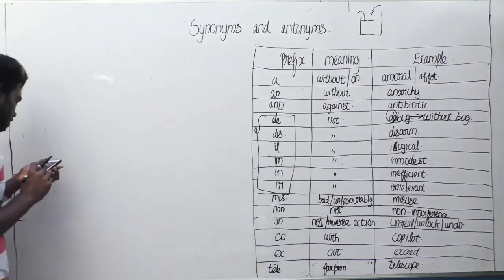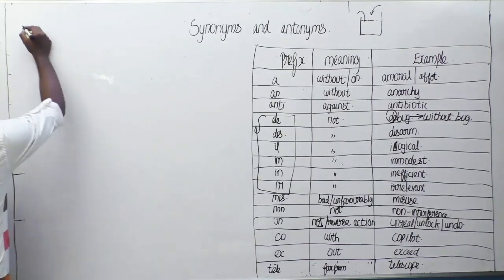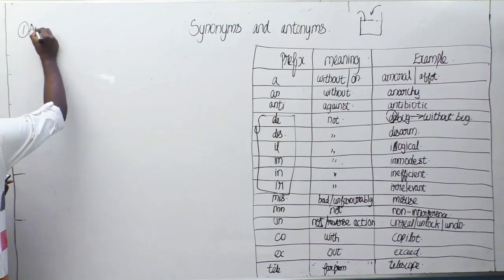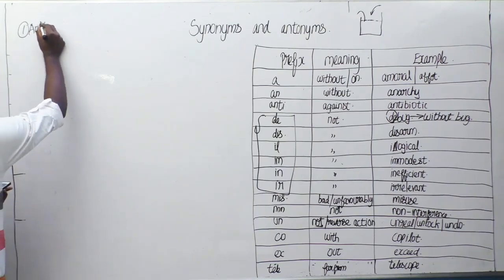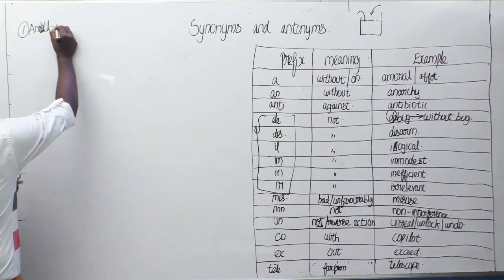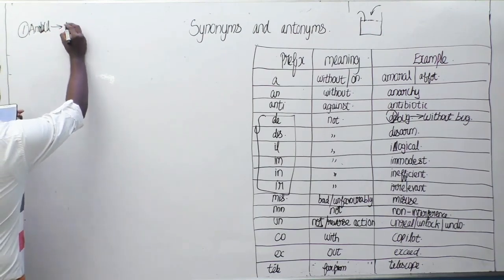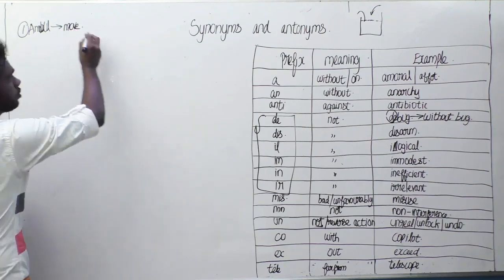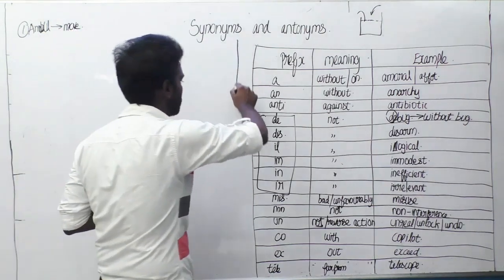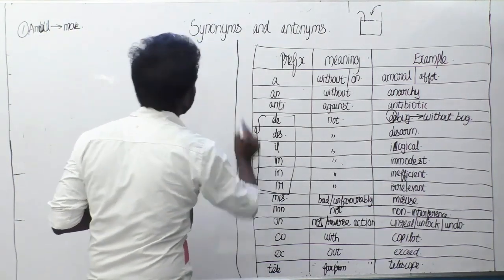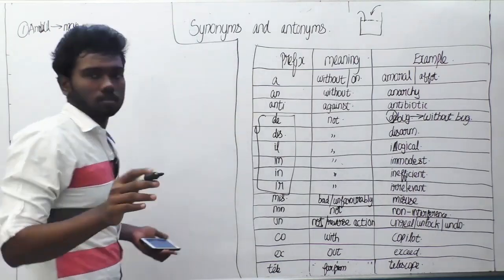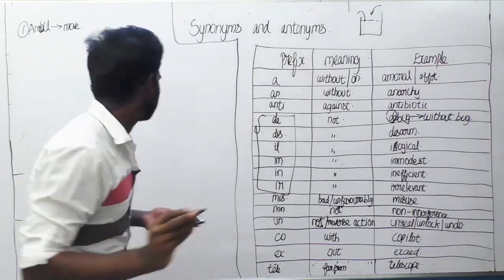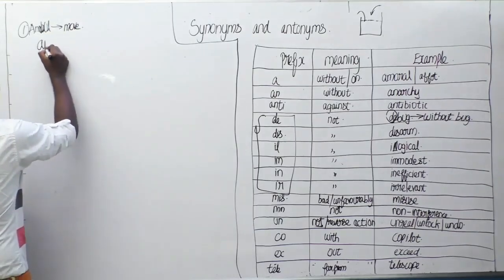The first one is amble. What do you mean by amble? Amble means moving. An object which moves can be said as amble, and for example we can say ambulance. Ambulance is an example for that.